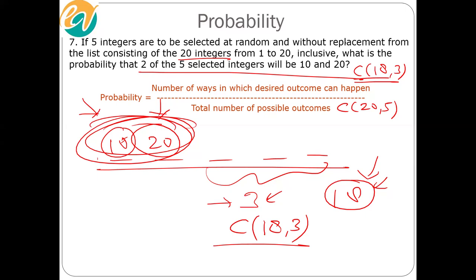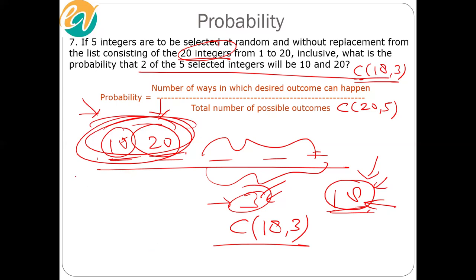That's not a choice that we have. We are only left with choosing any 3 out of the remaining 18. Why 18? Because out of a total of 20 integers, 10 and 20 have already been chosen. So there are only 18 left, out of which we have a choice of choosing any 3. So 18C3 would be the total number of ways in which the desired outcome can happen.